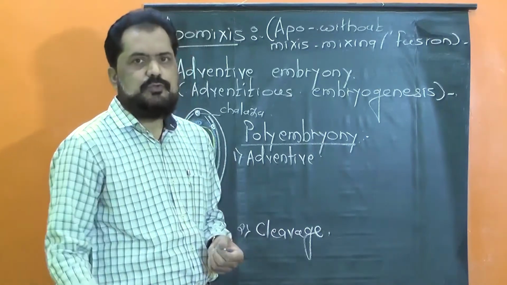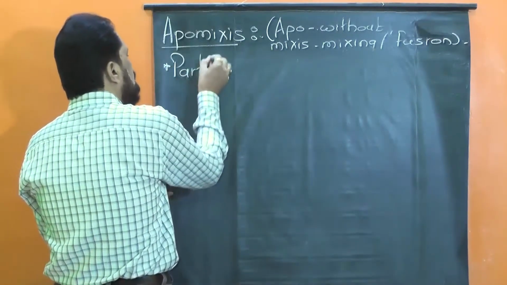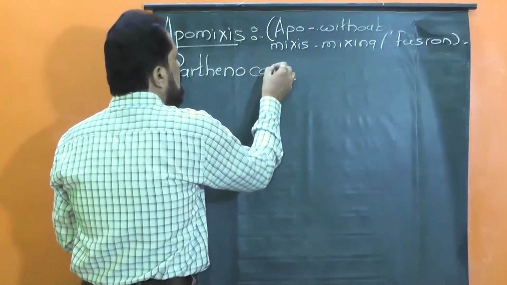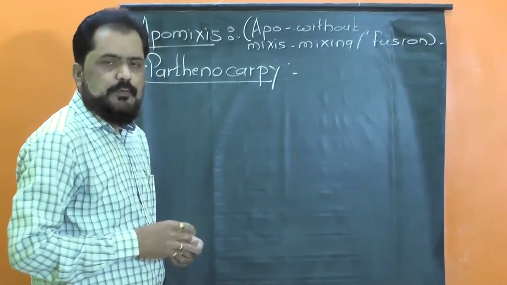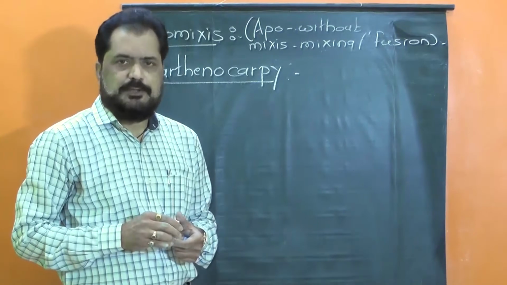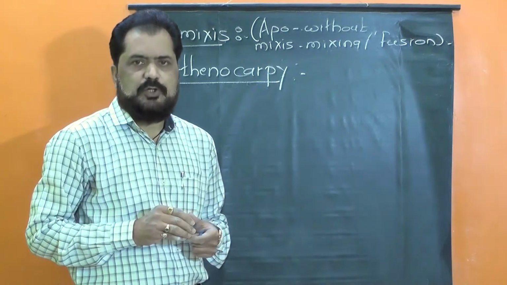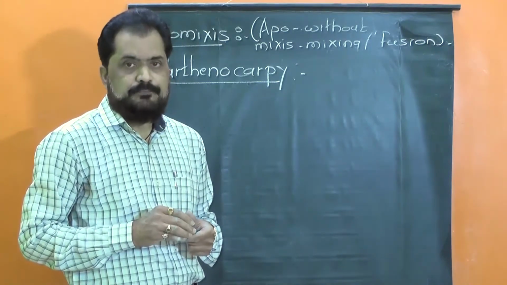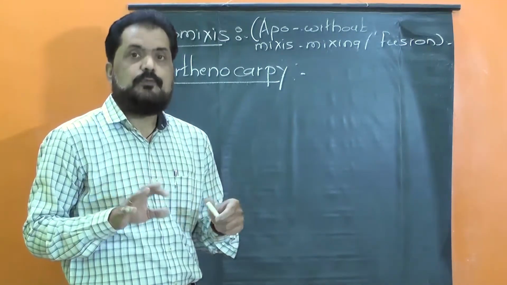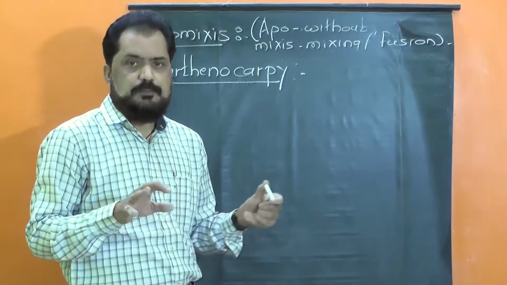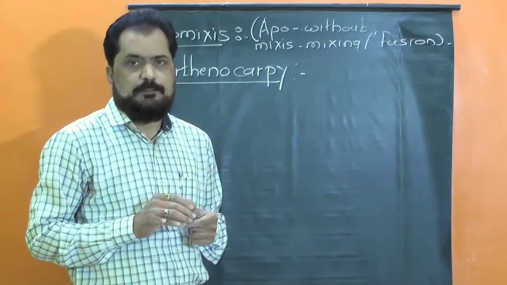Now let us move to the next topic, that is Parthenocarpy. Friends, we have already come across the term Parthenocarpy in our 11th class. We know that Parthenocarpy is the process of formation of fruit without seeds. The development of fruit without seeds is simply known as Parthenocarpy. Such seedless fruits are known as parthenocarpic fruits.